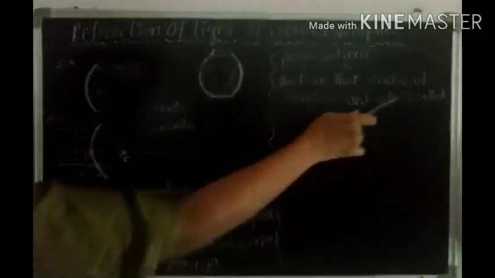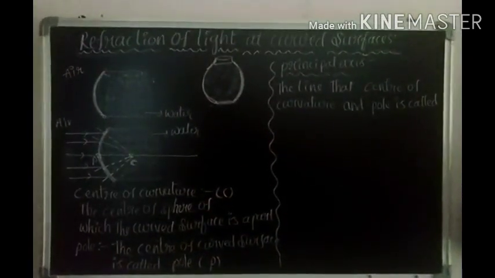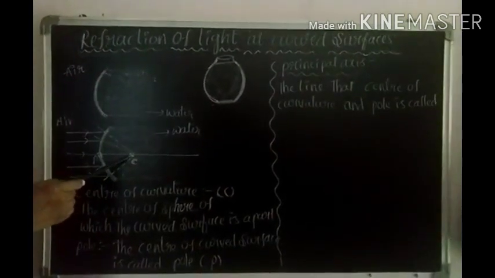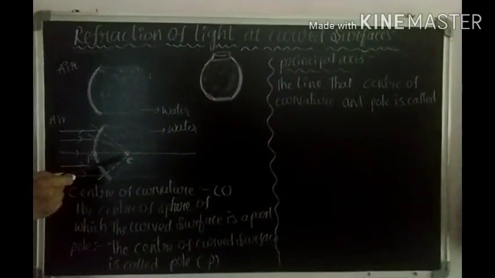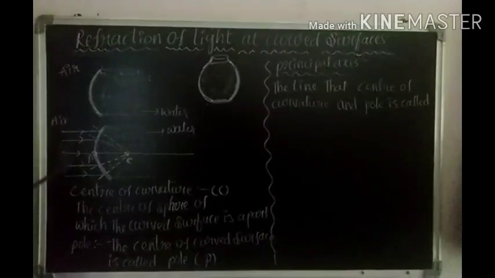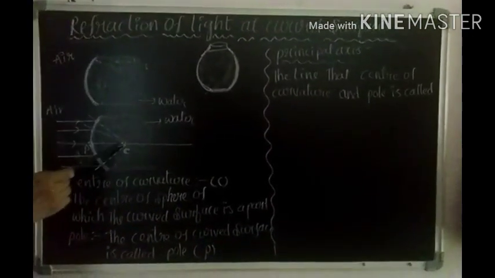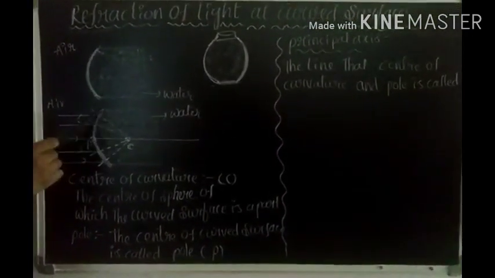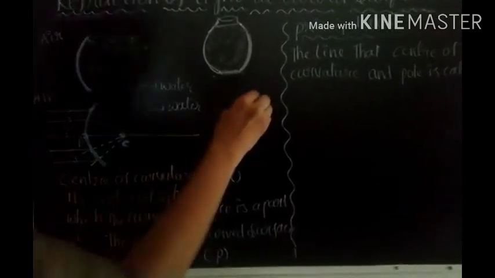So the line that joins the center of curvature and the pole is called the principal axis. And next one is the center of curvature. What is the center of curvature? The center of the sphere.